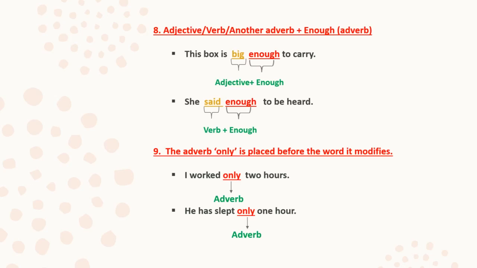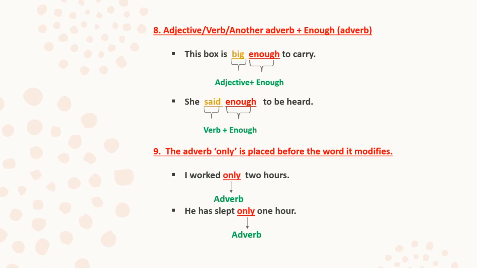Now this is the last rule which I have written here. In formal English, we generally write only immediately after the word it modifies. Okay, but in spoken English, only can be put before the verb. So here I've written only about written English, meaning the formal English which we use in writing.